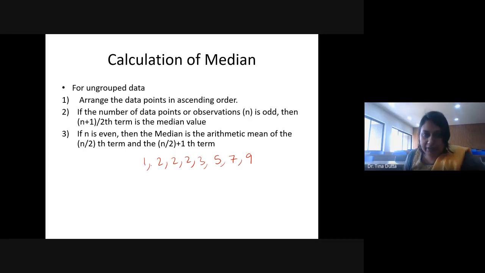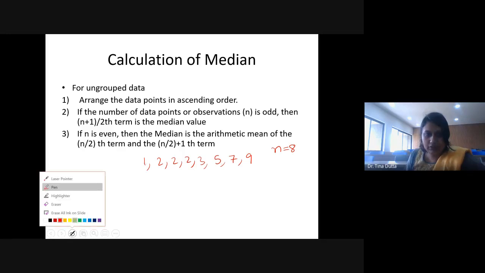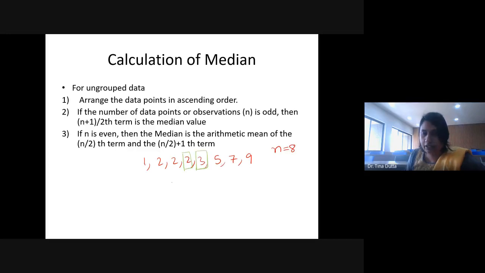So what is the median value here? Here the number of observations is 8, an even number of observations, right? So there are two values in the middle. One is 2, another is 3. On the left hand side of these two values there are 3 values and on the right hand side there are 3 values. So these two values are dividing the whole data set into 2 equal parts.